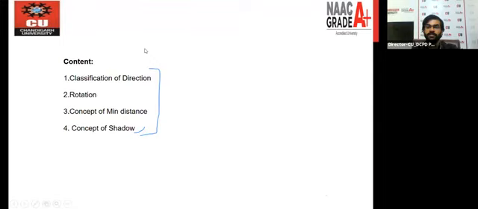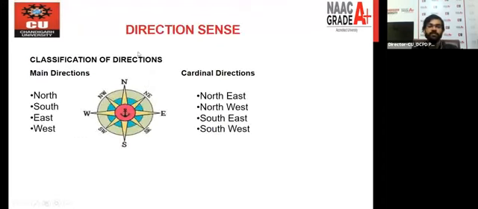So let's move to the next slide so that we can learn about the classification of direction. Okay, so this is the classification of direction. What is the meaning of this? This is the diagram, and we can all see that this is the east, and this is the west.